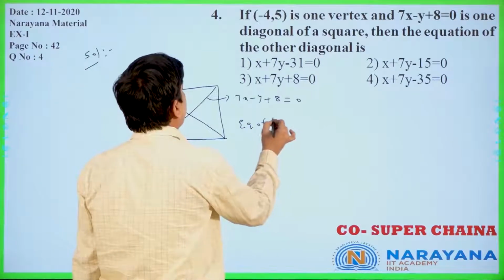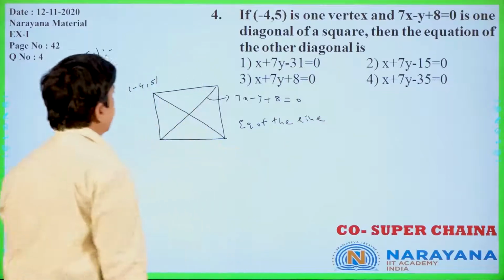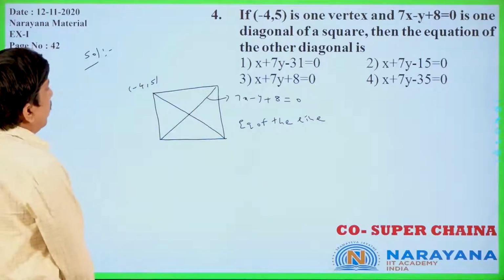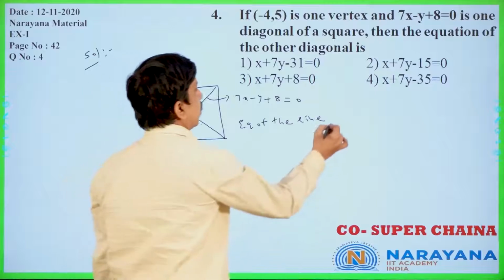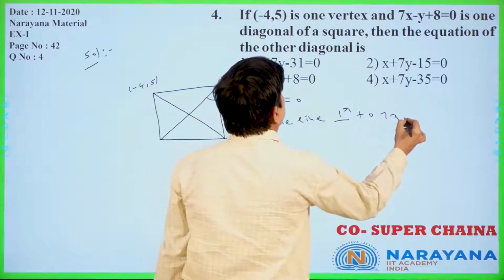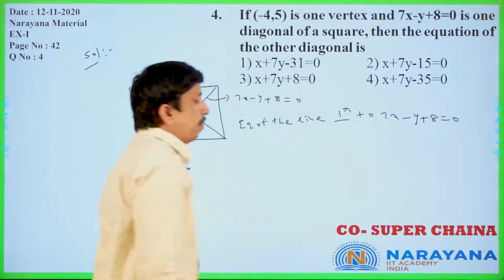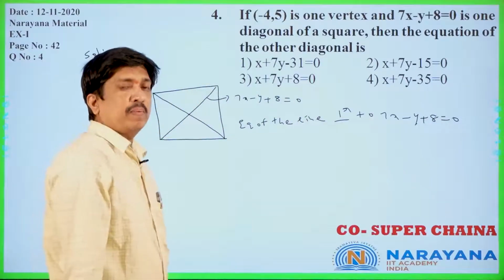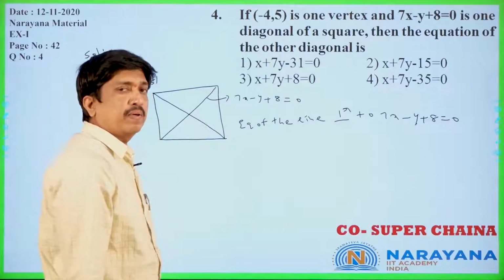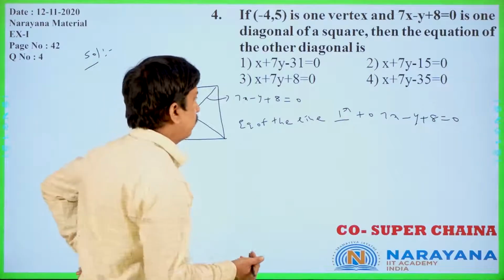The equation of the line perpendicular to 7x minus y plus 8 equal to 0. For a perpendicular to ax plus by plus c equals 0, the perpendicular equation is bx minus ay plus k equals 0. The formula is like that.